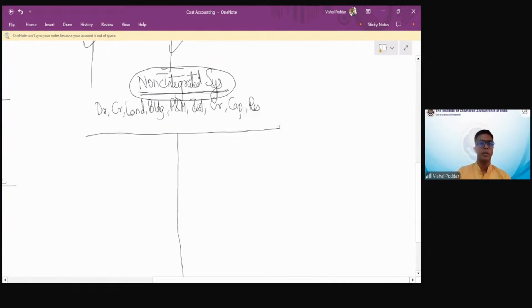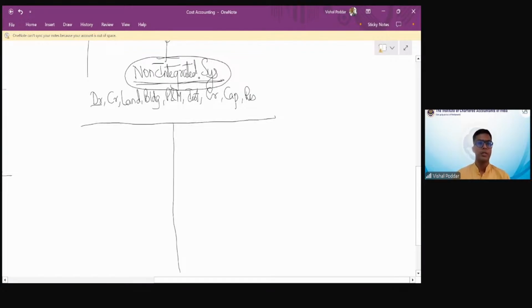Now coming to the main one, this account, which represents debtors, creditors, land, building, plant, machinery, etc. What is this account called? There are two technical names. One, it is called cost ledger control, CLC. Or there is another name that is also used, general ledger adjustment account, GLA.